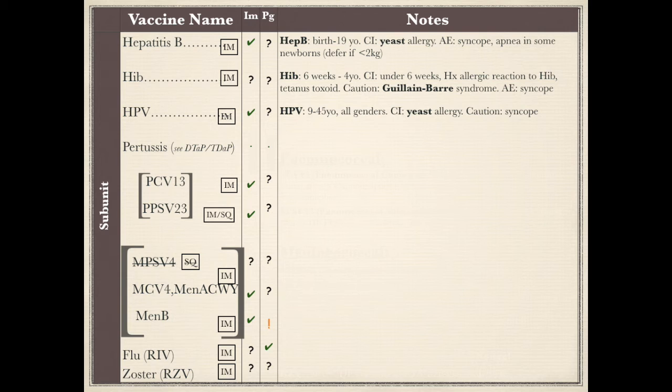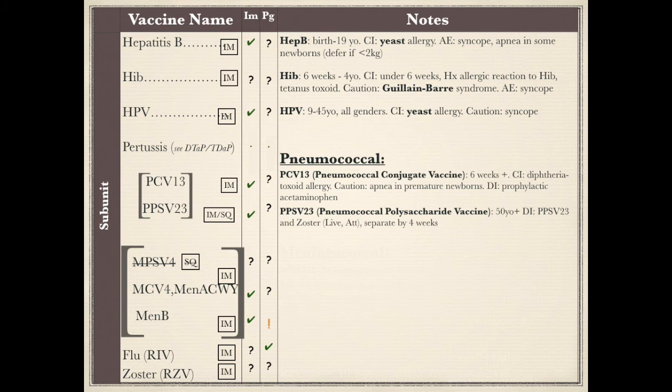HPV vaccine is given to all genders starting at 9 years old. The contraindication is allergy to yeast, a vaccine component. Adverse reaction is vasovagal syncope. The older version of the vaccine, trade-named Gardasil, covered the HPV types number 6 and 11 that cause warts and those that cause cancer, types 16 and 18. Gardasil 9, the newer version, covers 6, 11, 16, 18, as well as 31, 33, 45, 52, and 58.